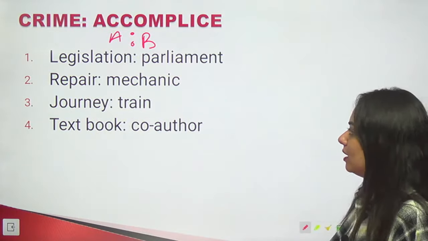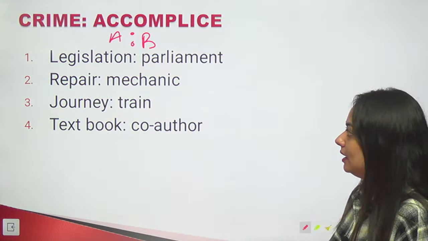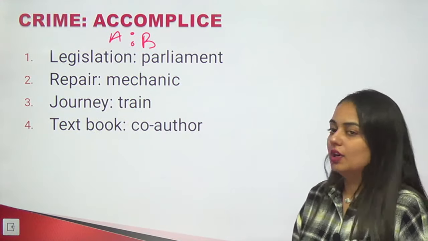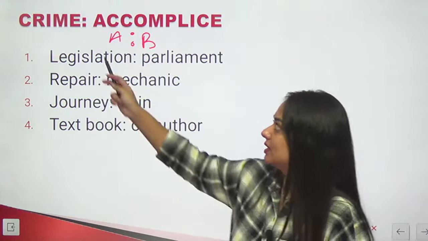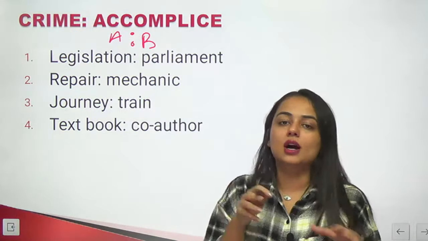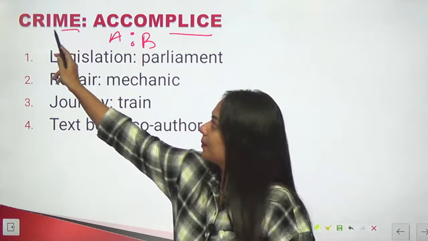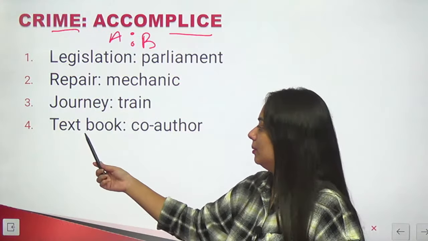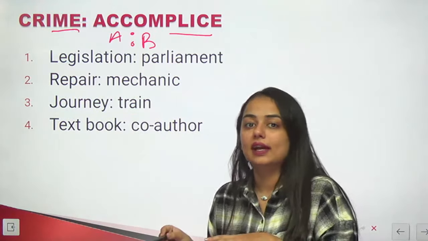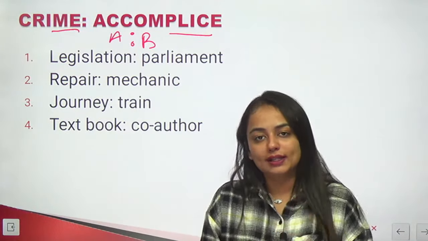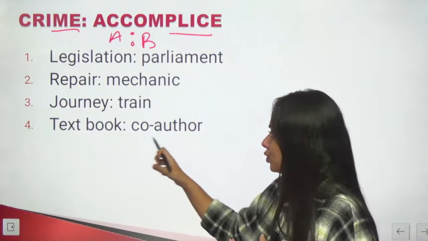Legislation is to parliament, repair is to mechanic, journey is to train, textbook is to co-author. So we know when a person commits a crime, the person who accompanies him is known as accomplice. Similarly, if a person writes a textbook, a person who aided him or helped him in writing that particular textbook is known as co-author.